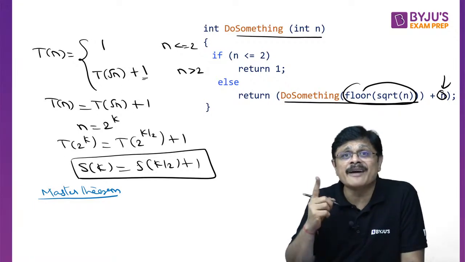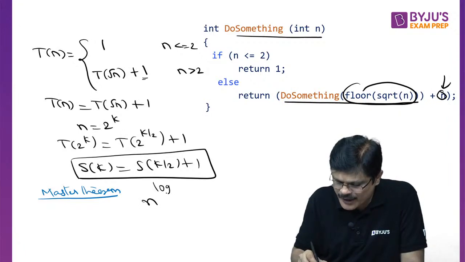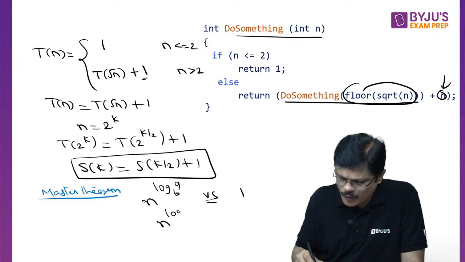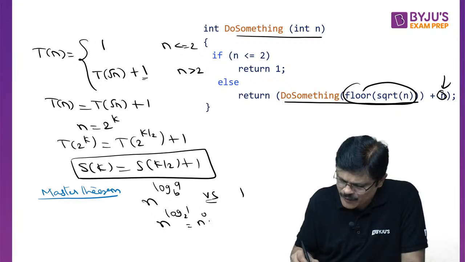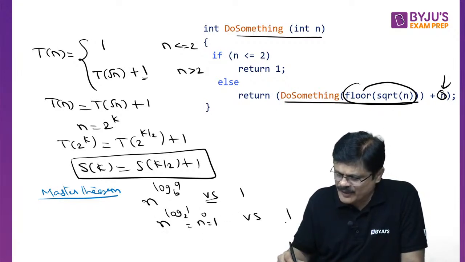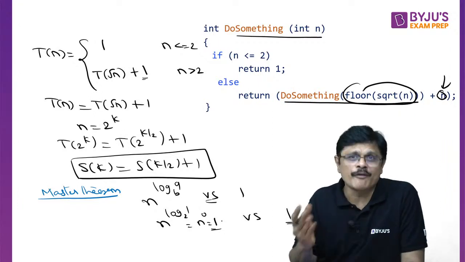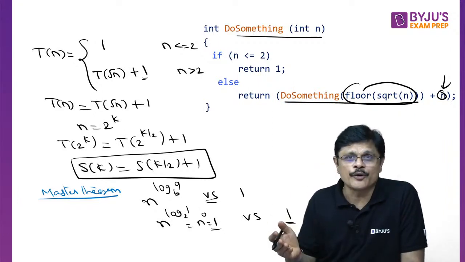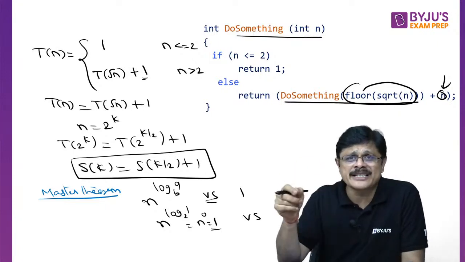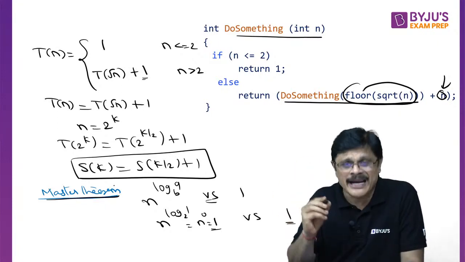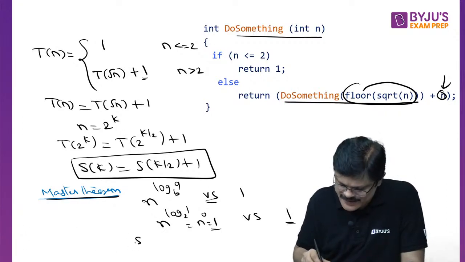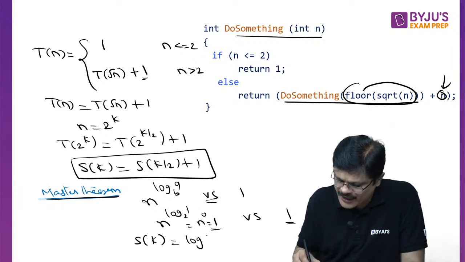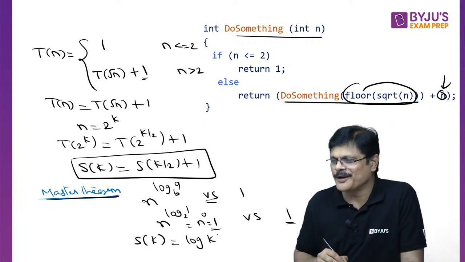A value is 1, b value is 2. So you have to compare n power log a to the base b with this function which is 1. So it is n power log 1 to the base 2. Log 1 is 0, so n power 0, which is equal to 1. And 1 compared with 1, both are of same order of growth. So when f(n) and n power log a to the base b have the same order of growth, by master theorem, the S(k) value, not the T answer, should be equal to what, sir? Log k. Very good, log k.